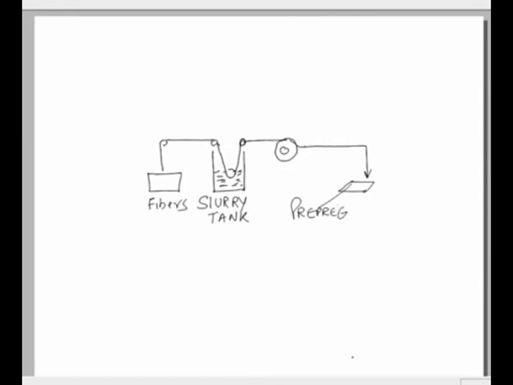So what is basically a prepreg? A prepreg is a combination of the reinforcement, which is the fibers, and the slurry, which is acting as a matrix.